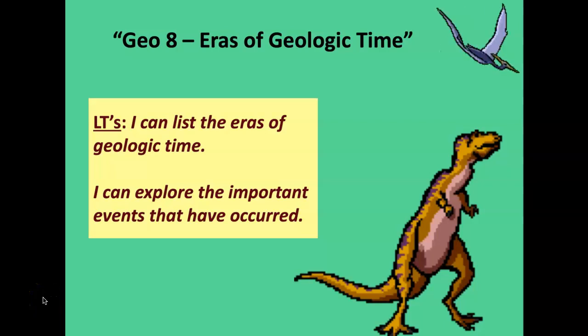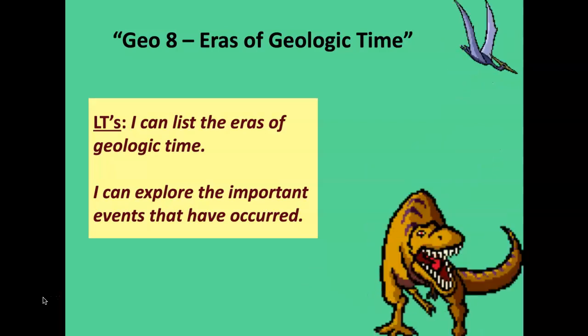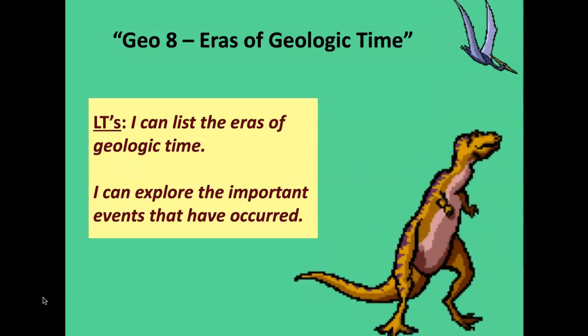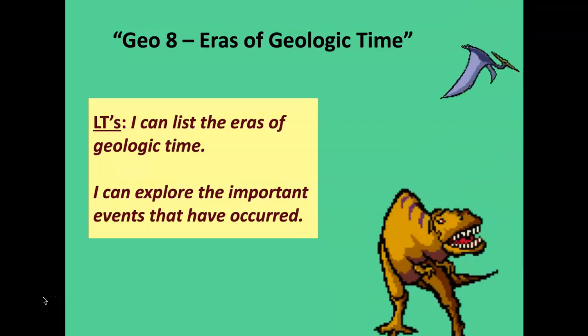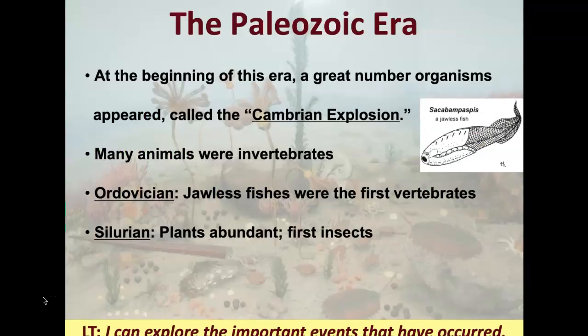Hey, super scientists, we're looking at Geo 8 and we're going to be talking about the eras of geologic time. So remember that the geologic time scale is a timeline of Earth's history, and it shows us the important events that have occurred and the different living organisms that would have been found throughout Earth's history.